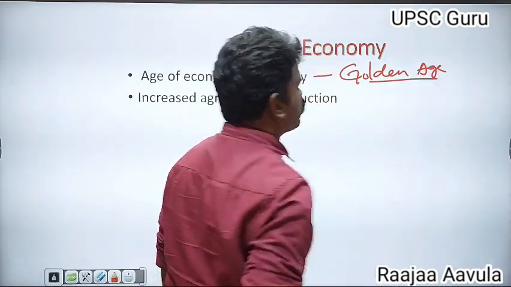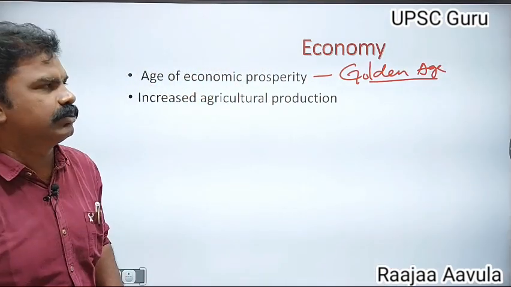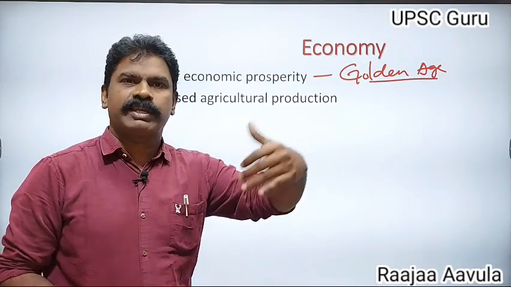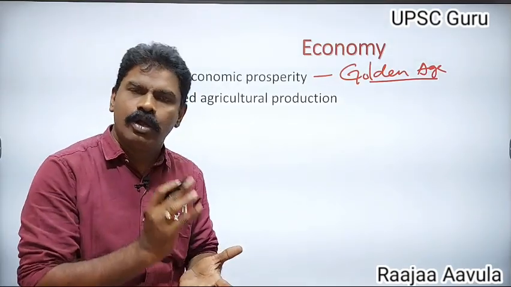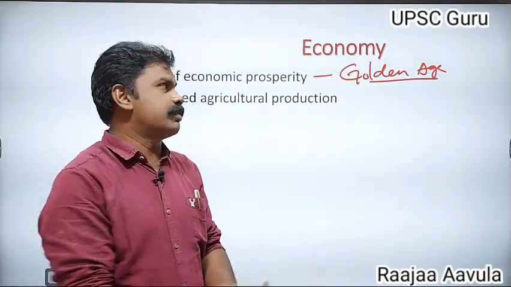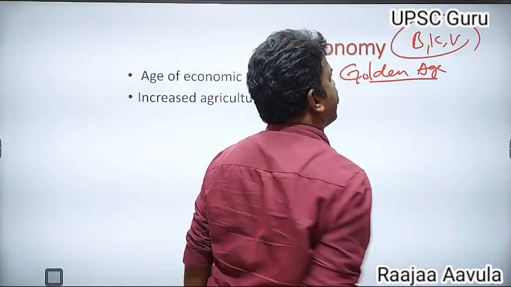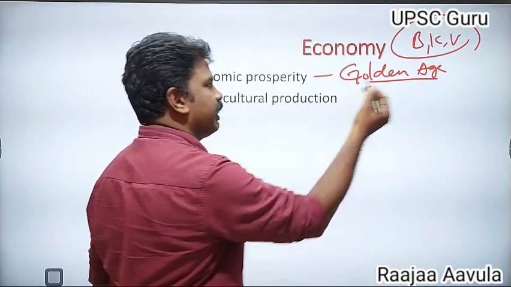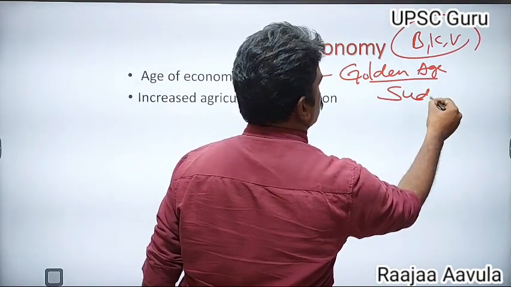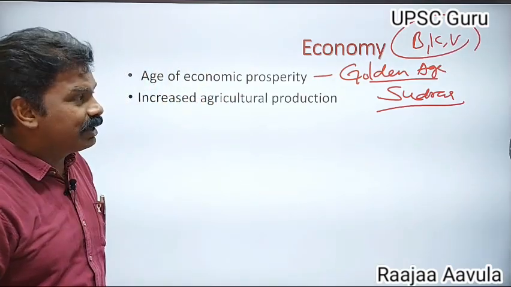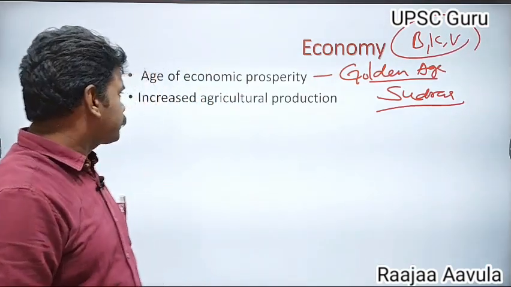But the position of the common people was worst. Economic prosperity occurred only among the upper castes, that is Brahmanas, Kshatriyas and Vaisyas. These people enjoyed economic prosperity, but the position of the Sudras was not at a higher level.